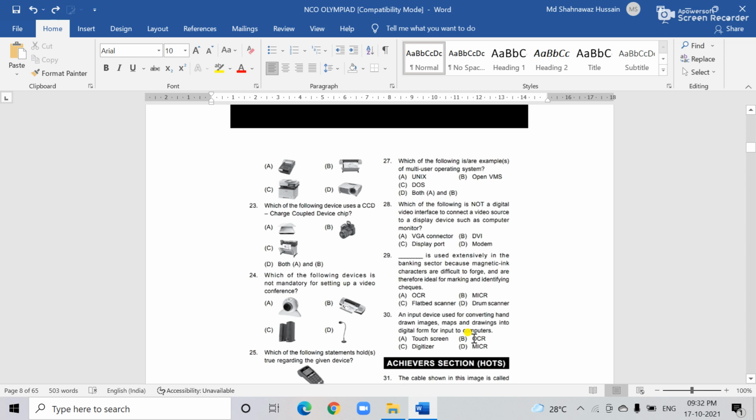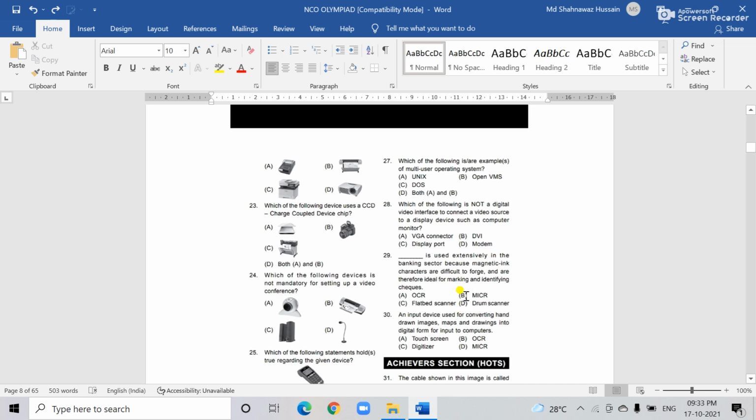Question 29: you see, dash is used extensively in the banking sector, with magnetic ink characters that are difficult to forge and are therefore ideal for identifying checks. You all know there are checks with numbers on them. MICR, magnetic ink character reader, and OCR, optical character reader. So which is the correct answer? MICR is the magnetic ink character reader. This is the correct answer.